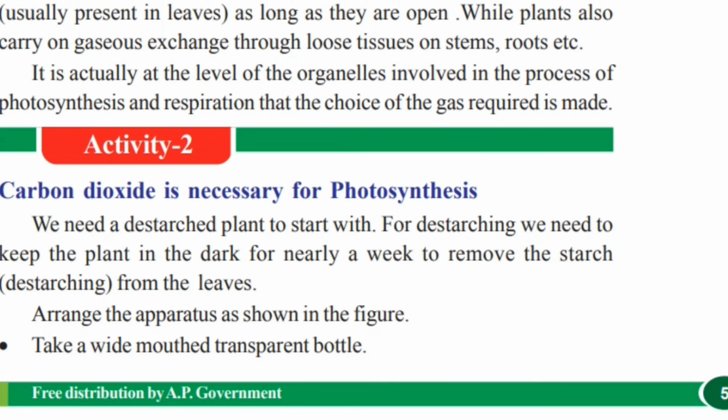Massive amounts of gas exchange occur through the stomata usually present in the leaves, as long as they are open, while plants also carry on gaseous exchange through loose tissues on stems, roots, etc. It is actually at the level of organelles involved in the process of photosynthesis and respiration that the choice of the required gas is made.